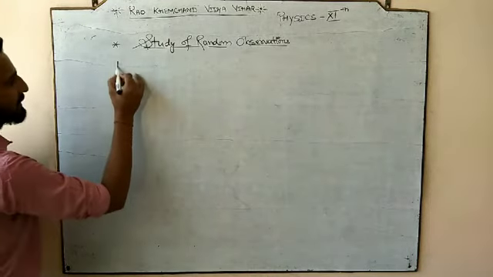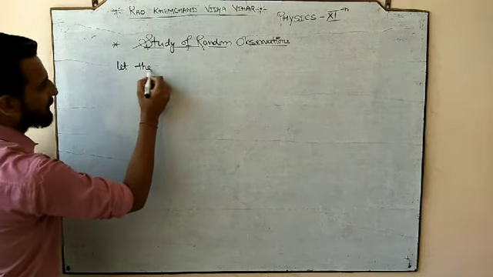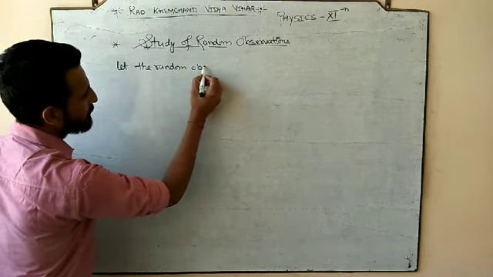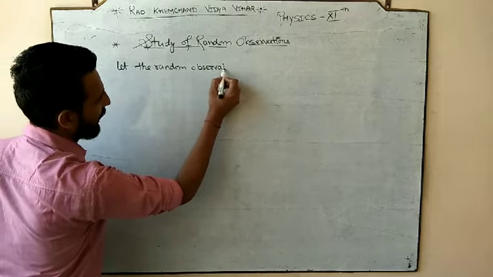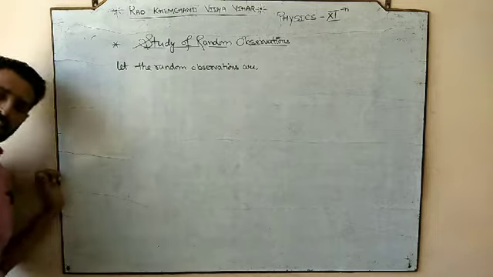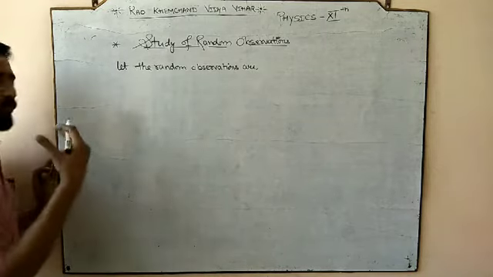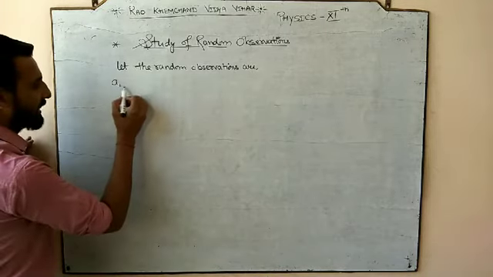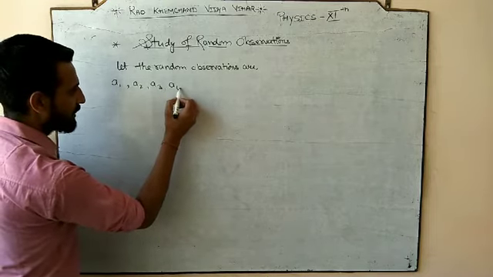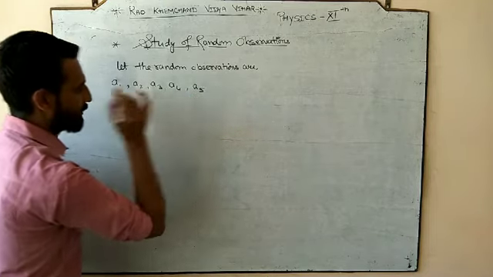So let the random observations be... let's suppose you perform an experiment and you got these random values like A1, A2, A3, A4, A5.